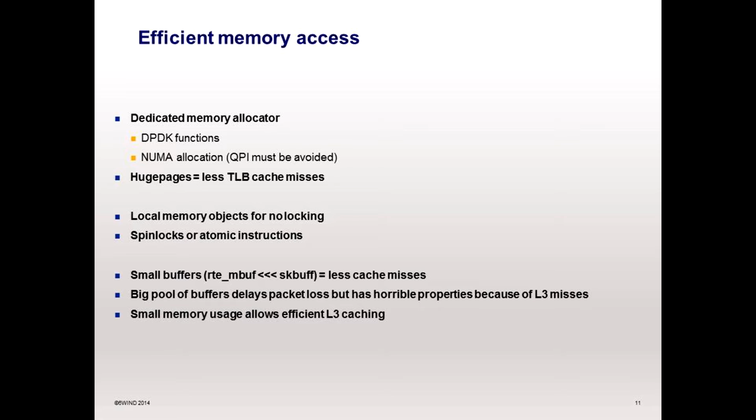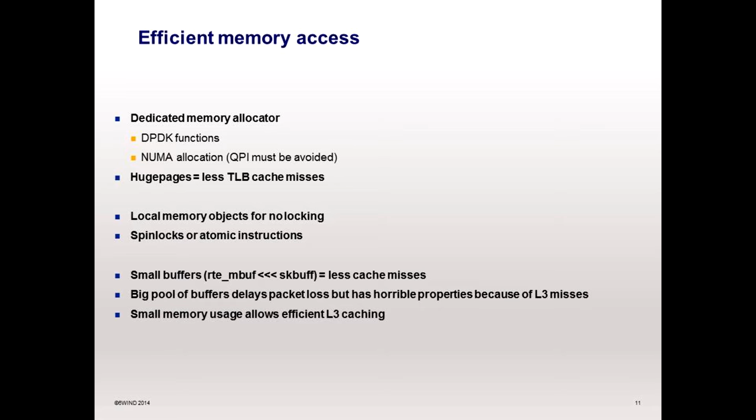And last thing, this one about the lock, because DPDK tries to use some local memory objects in each core. This way, you don't share memory between cores. So you have fewer misses and you have fewer locks, because locking is really something which is avoided in DPDK.